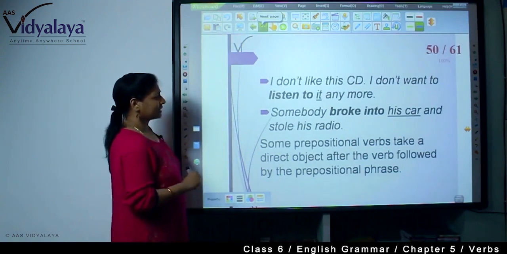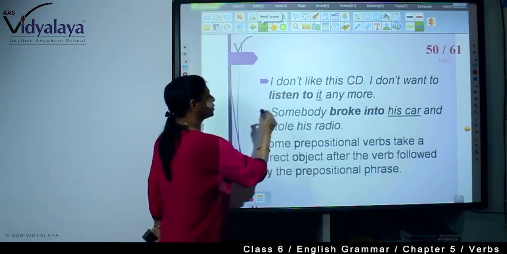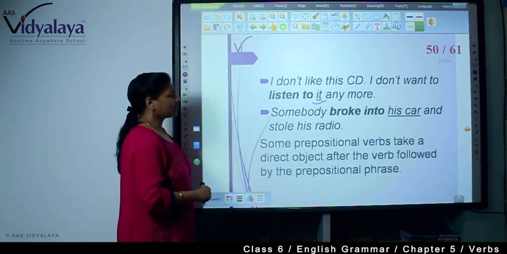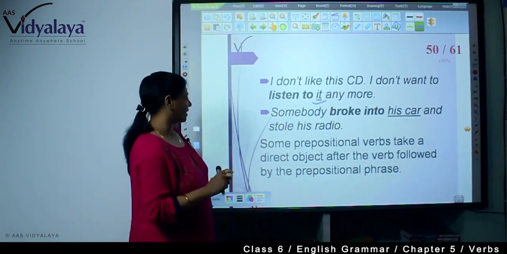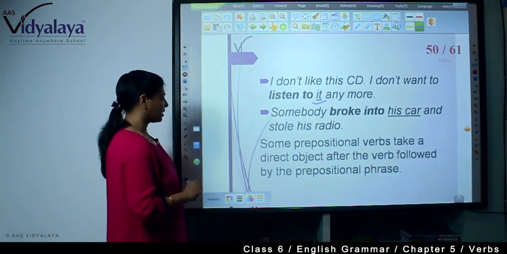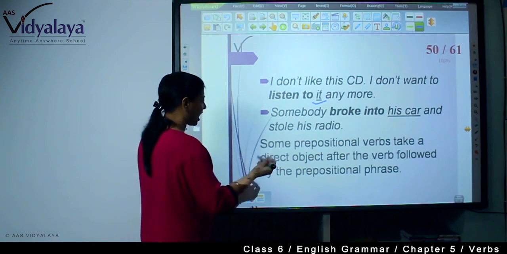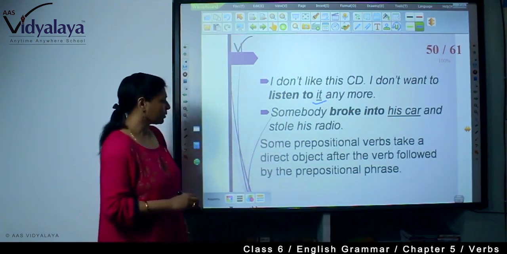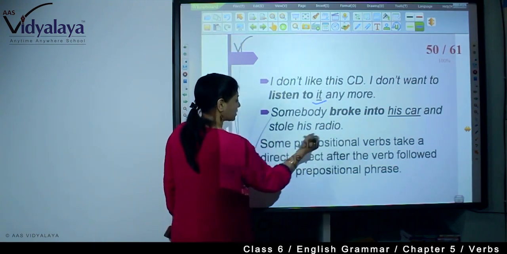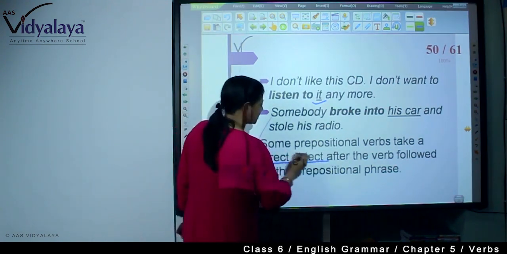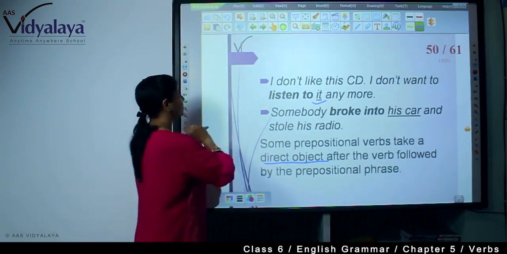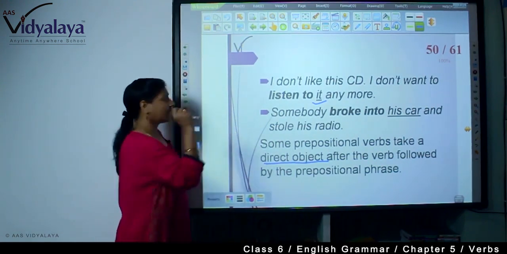I don't like this CD. I don't want to listen to it. Here see, this is object. Somebody broke into his car and stole his radio. Some prepositional verbs take a direct object after the verb followed by the prepositional phrase. That means it will be in the middle.